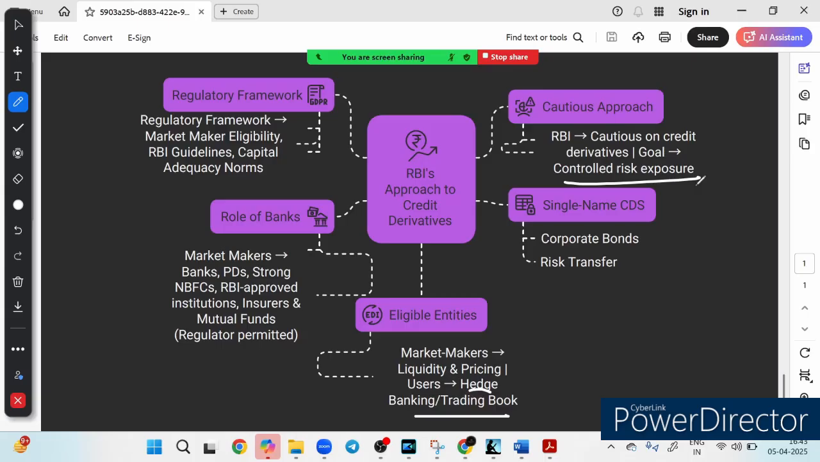So there is something called single name CDS. Single name CDS means risk transfer with a focus. One of the key credit derivative products in India is the single name CDS. That is called single name credit default swap. What is it used for? It is used for corporate bonds, means hedging against the default. It is used for risk transfer, which means allowing investors to shift credit risk efficiently. So RBI has carefully structured the credit derivative market to ensure stability, to ensure risk management, to ensure limited exposure.